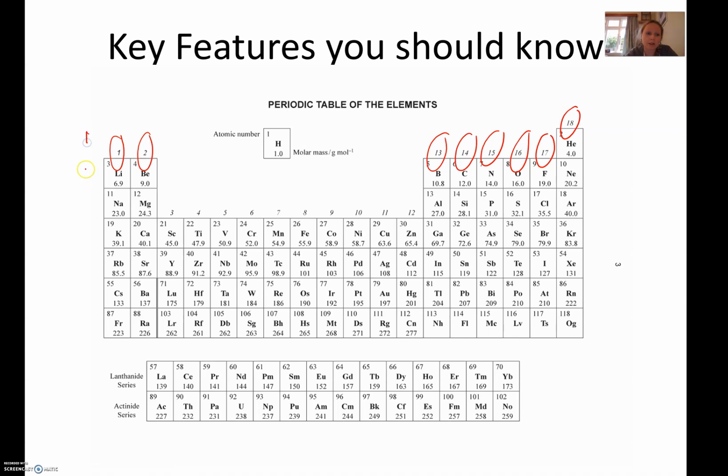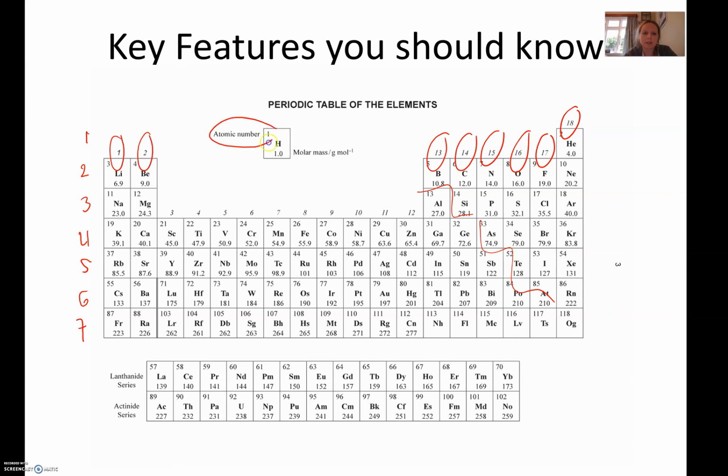Here we've got, they don't write them on your periodic table, but here are the period numbers, and your period numbers tell you how many energy levels are occupied by that element. Okay, so you've got a staircase going on over here, and I'll show you it more exactly on the next slide, where you have metals on the left and non-metals on the right. I know you guys know this stuff. This is a very quick recap.